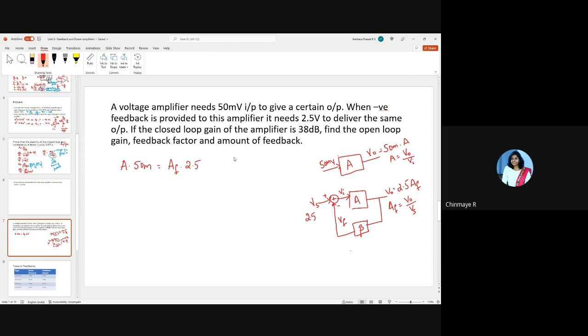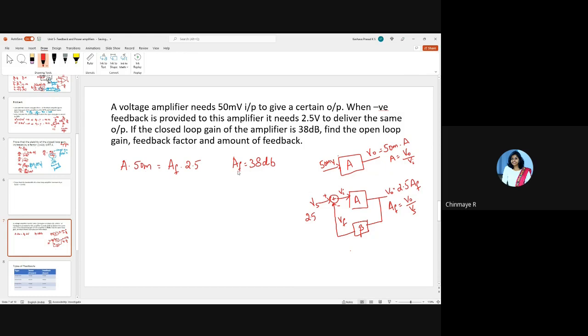Right? Here AF is equal to 38 dB. Can you directly substitute 38 here and solve for A? Will that work? No. Why? Because this is in dB and these voltages are in volts, right?